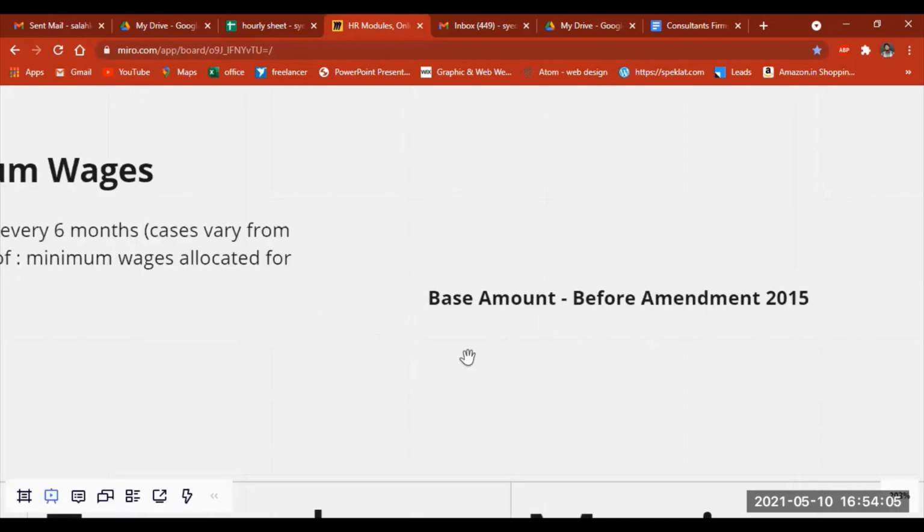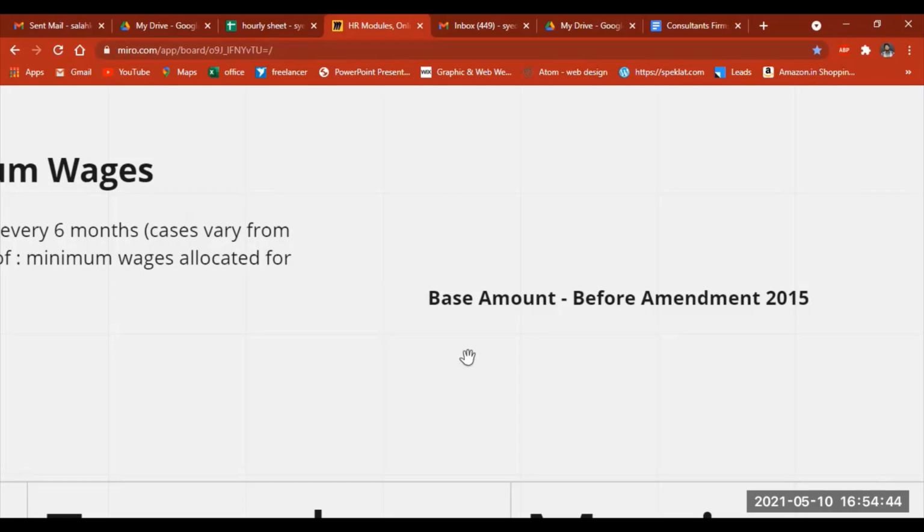which we used to calculate the bonus for those employees. That is fixed for all the employees, whether the employee is skilled, semi-skilled or unskilled. So it is common for all categories of employees. This creates some problem in the workforce, because the employee who is skilled earns the bonus for the same percentage, and the employee who is unskilled also earns the bonus for the same percentage.